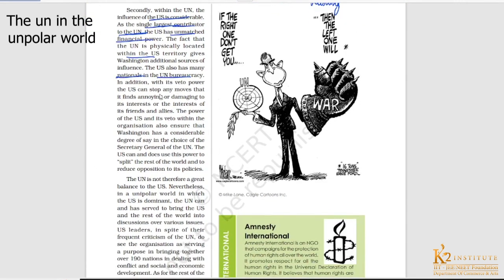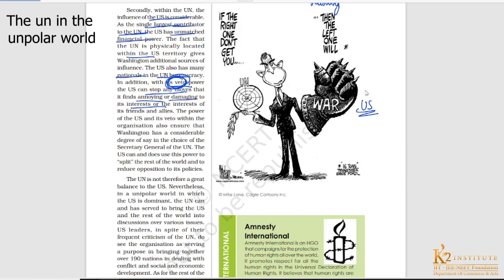In addition, there is the veto power, which is the most important thing in this entire chapter. We have been discussing only this veto; the entire conflict is because of this veto power. With this veto power, the US can stop any move that it finds annoying or damaging to its interest.